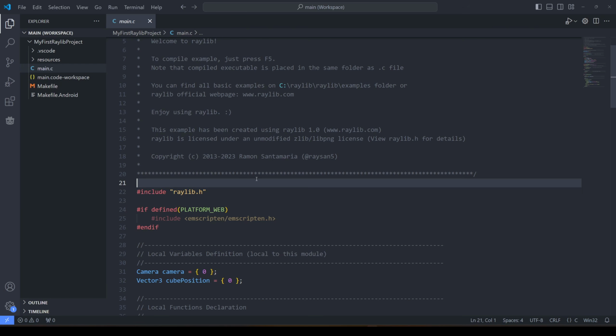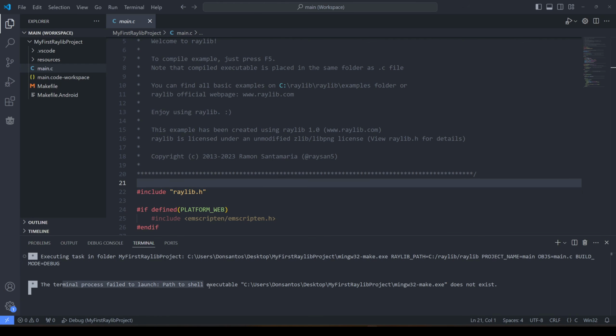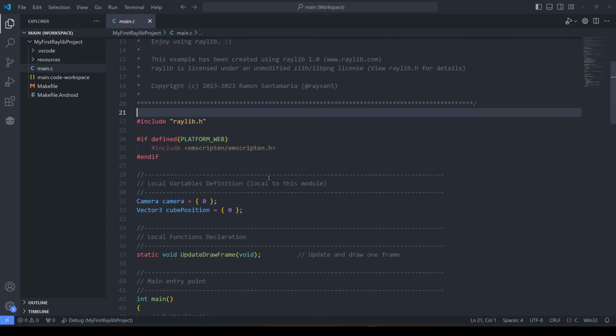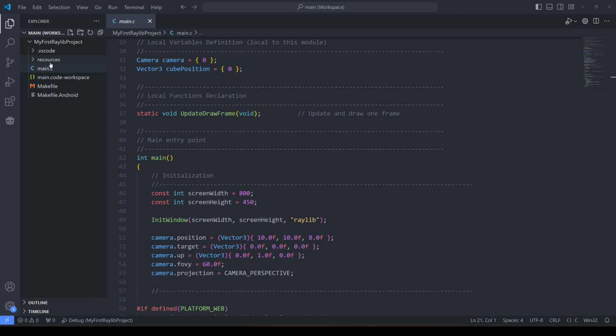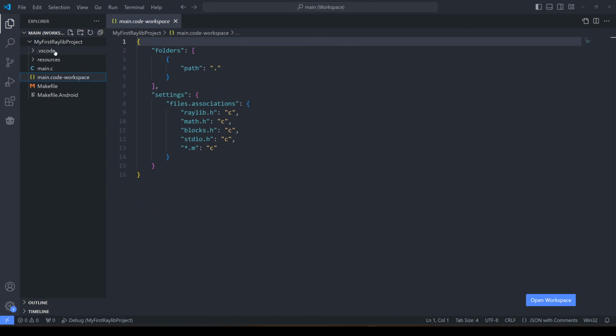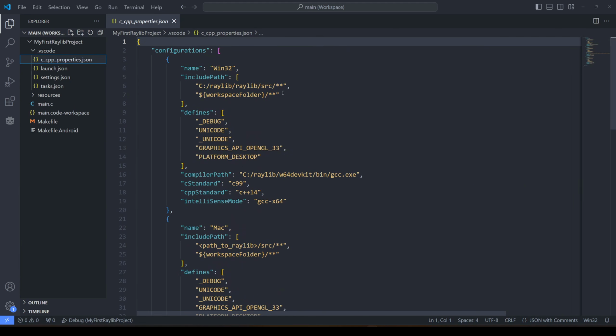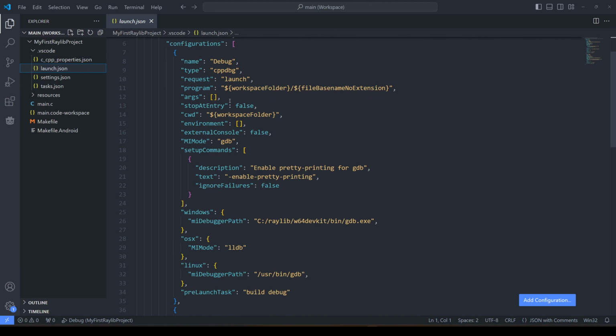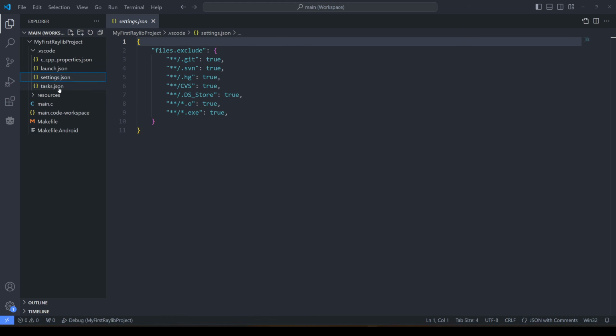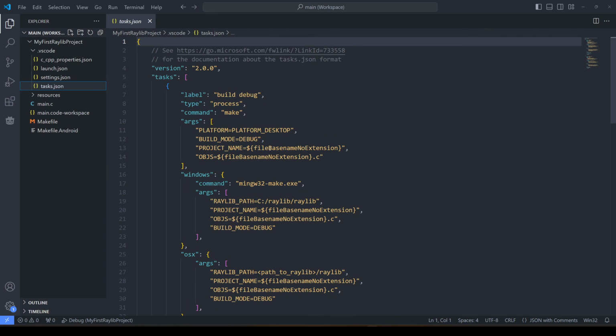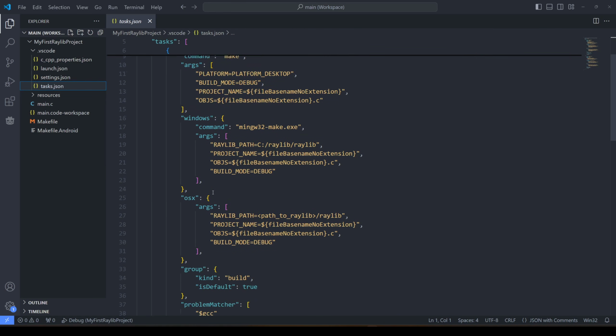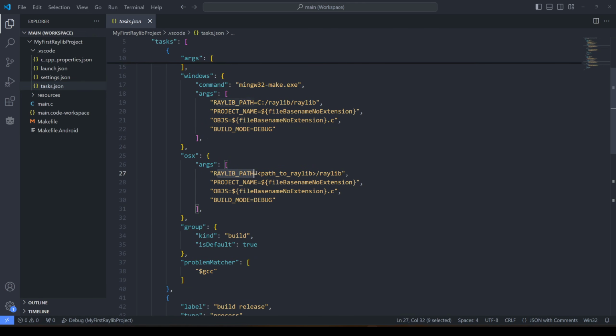So if I hit F5, the terminal process failed to launch. First Raylib does not exist. Well, that sucks. Okay. Now in here we have, let's see what we have first of all. So we have this VS Code folder. This is the stuff that I don't actually want to do. We have the launch JSON, the settings JSON, the tasks JSON. This is all important for setting up the compiler and making everything work. You can see the Raylib paths here. I might need to replace some of this stuff.